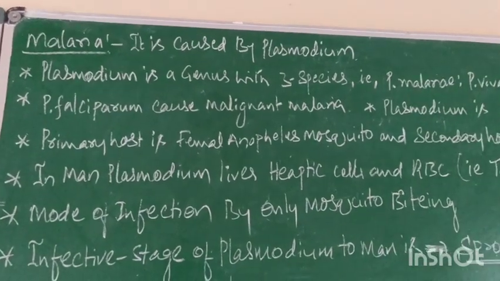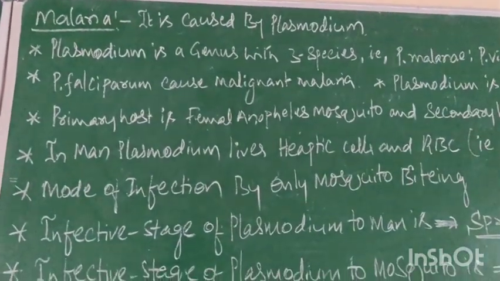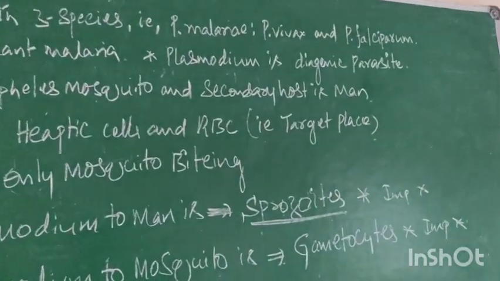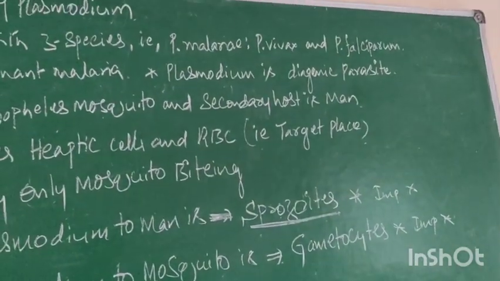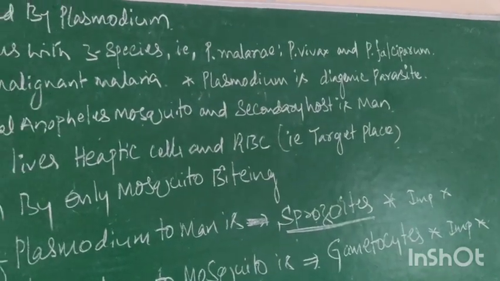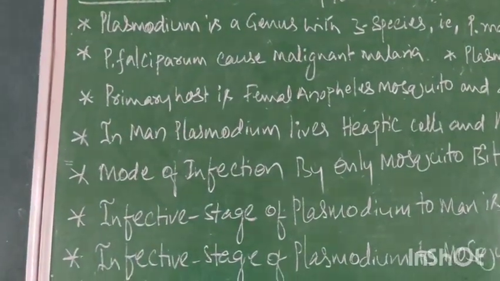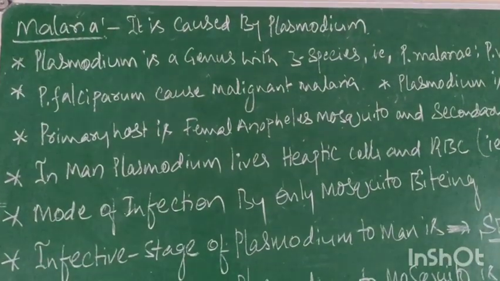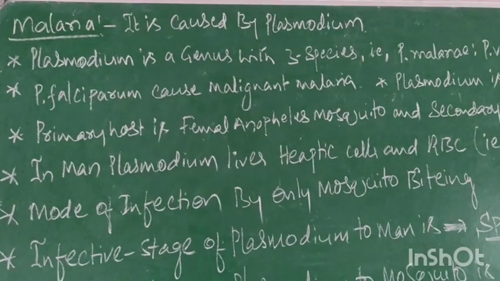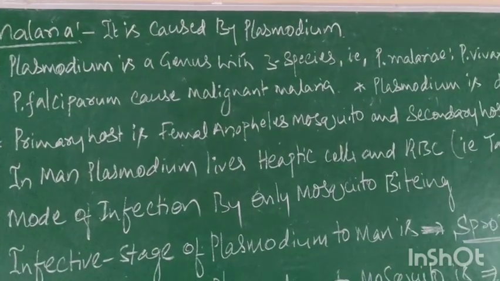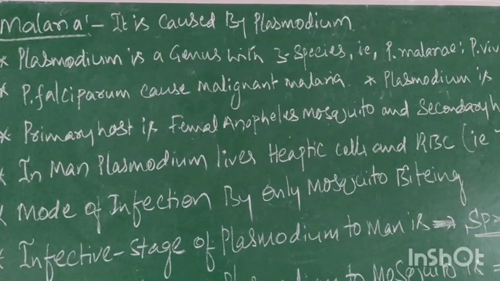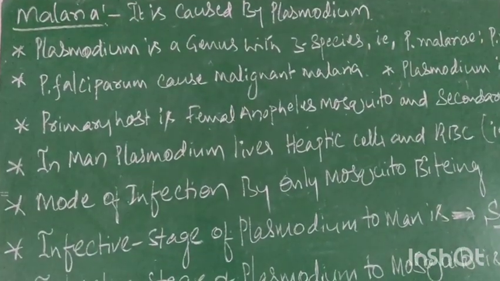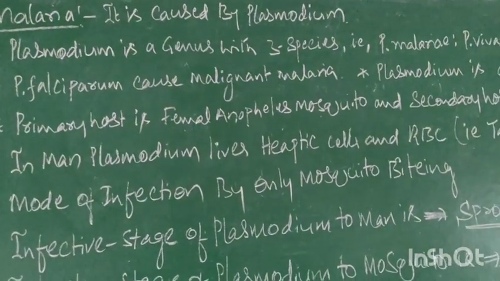Malaria is caused by Plasmodium. Plasmodium is a genus with 3 species: Plasmodium malariae, Plasmodium vivax, and Plasmodium falciparum. These are the 3 important species. Plasmodium falciparum especially causes malignant malaria. It is a very dangerous malaria when compared with the other 2.